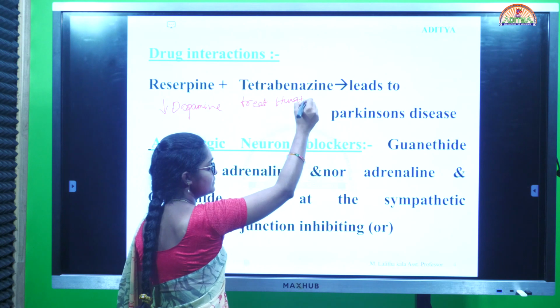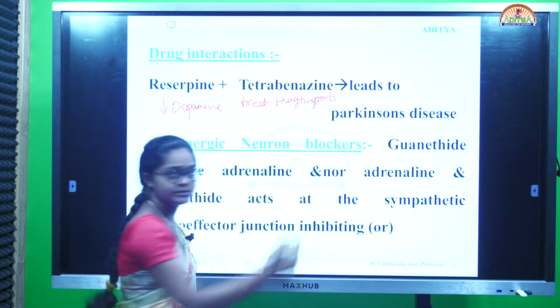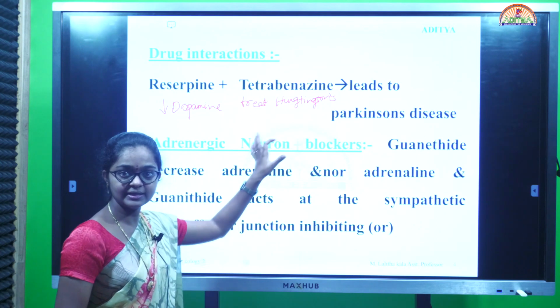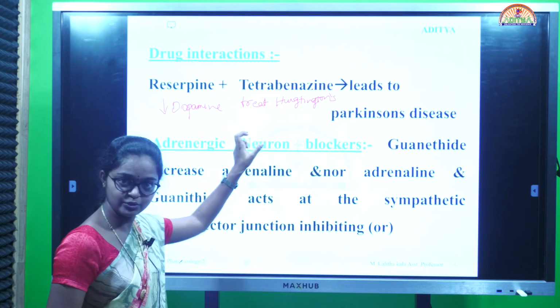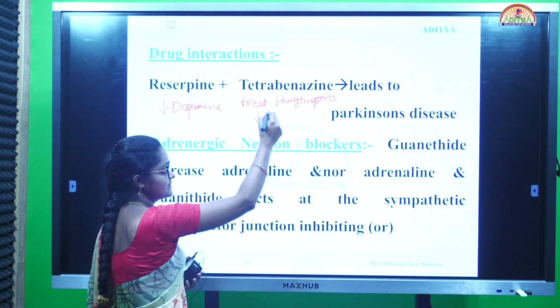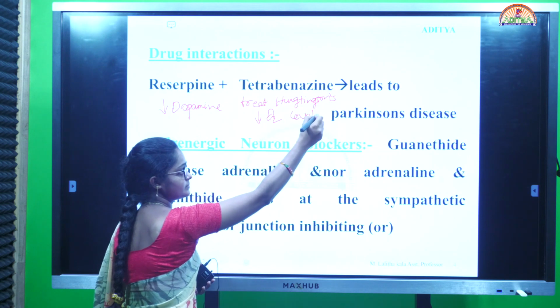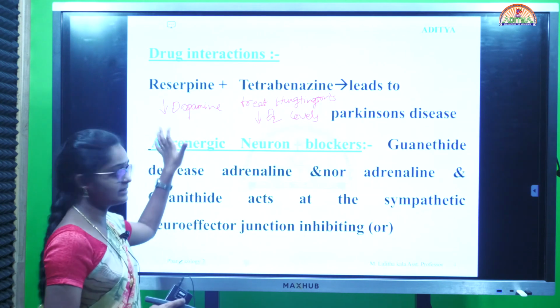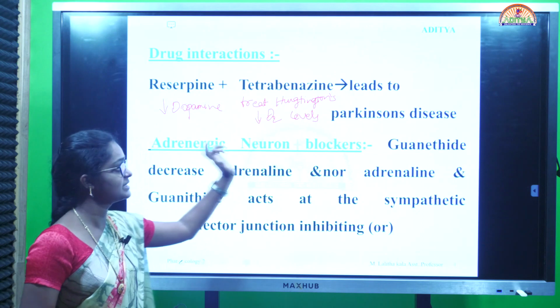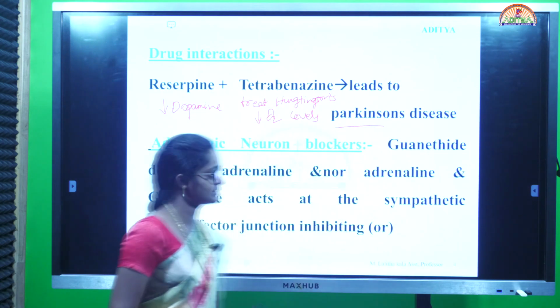Huntington's disease is a neurodegenerative disease, and tetrabenazine decreases the dopamine D2 levels. While we are taking reserpine along with tetrabenazine, it leads to Parkinson's disease. It is also a neurodegenerative disease.